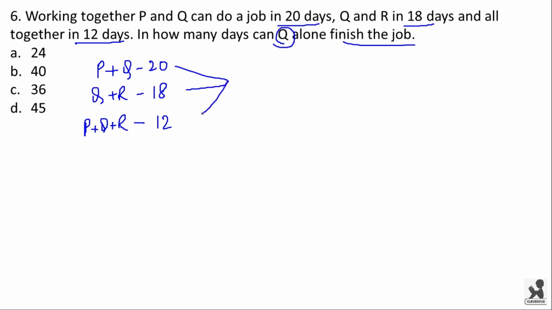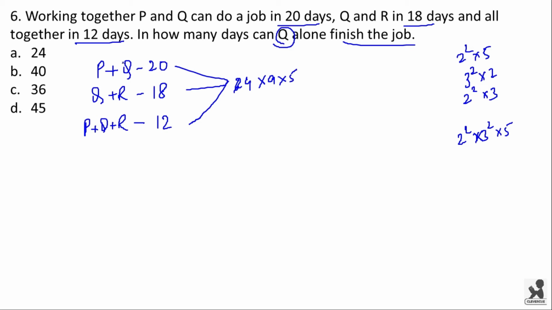Now take the LCM, or you can also take the efficiencies. You can do any method. Now the LCM: 20 is 2 square into 5, 18 is 3 square into 2, and 12 is 2 square into 3. The LCM will be 2 square into 3 square into 5. You can also multiply it out, but it is time taking. So for simplicity, let us write 4 into 9 into 5.